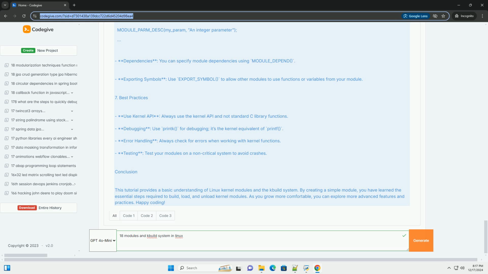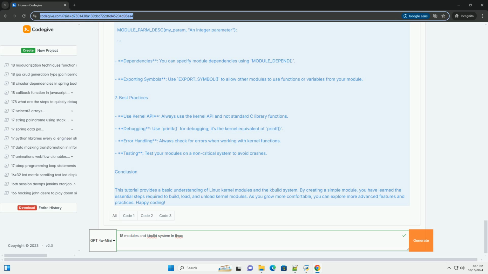MODULE_LICENSE("GPL"). MODULE_AUTHOR("Your Name"). MODULE_DESCRIPTION("A simple Hello World module"). static int __init hello_init(void) { printk(KERN_INFO "Hello, World!\n"); return 0; } static void __exit hello_exit(void) { printk(KERN_INFO "Goodbye, World!\n"); } module_init(hello_init); module_exit(hello_exit);